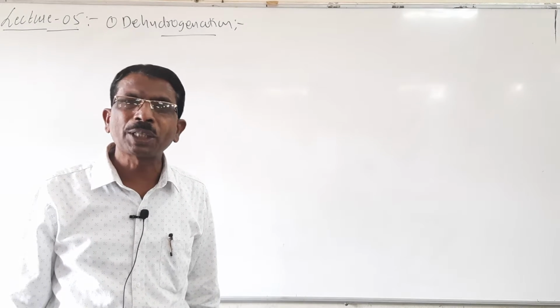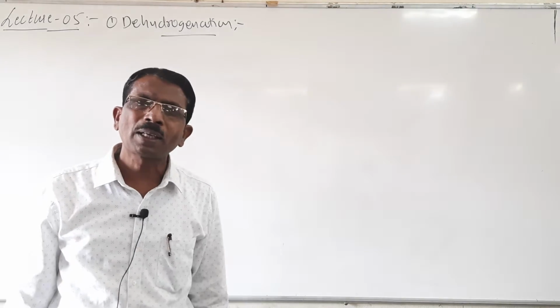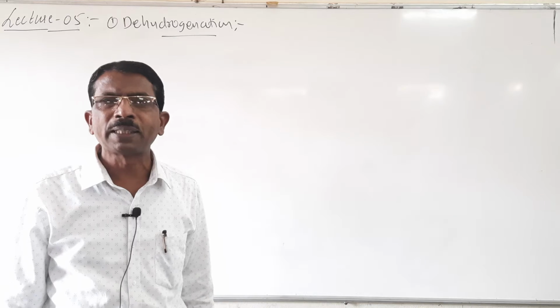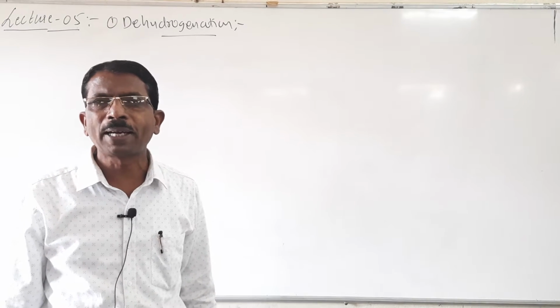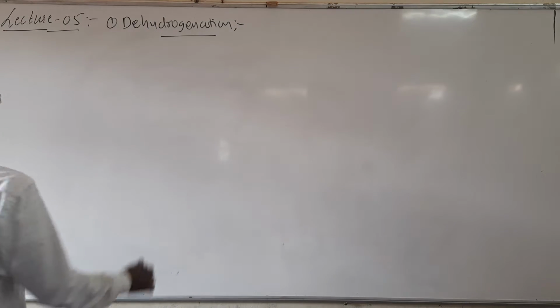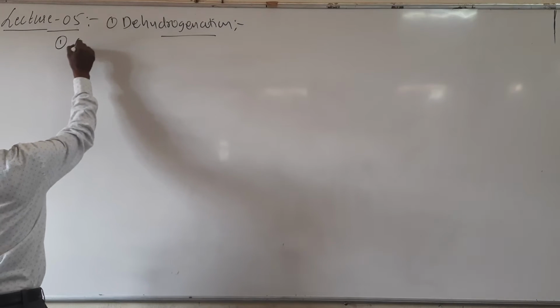Then tertiary alcohols do not give aldehydes or ketones, they give alkenes because they do not contain tertiary hydrogen atom. So therefore I will show here, look here, number 1, when